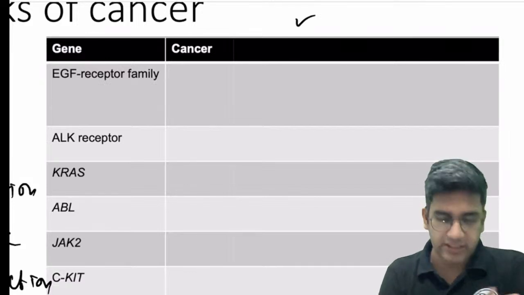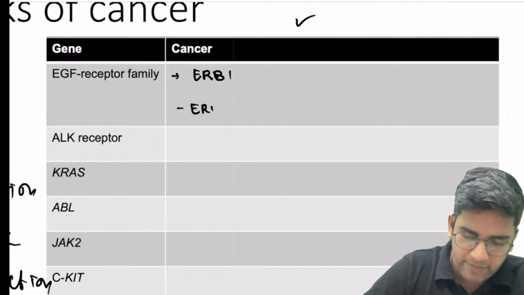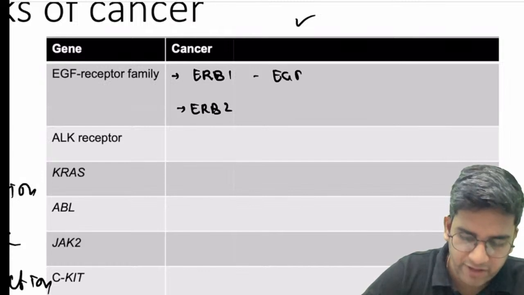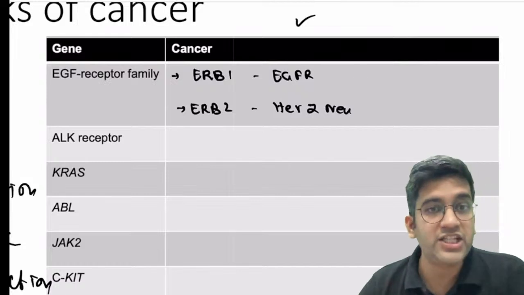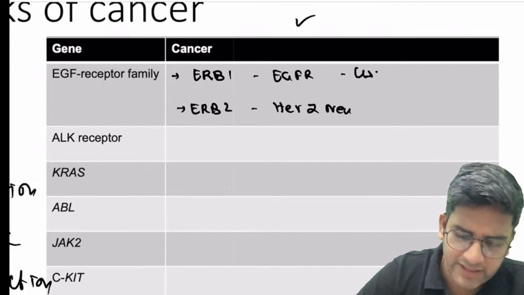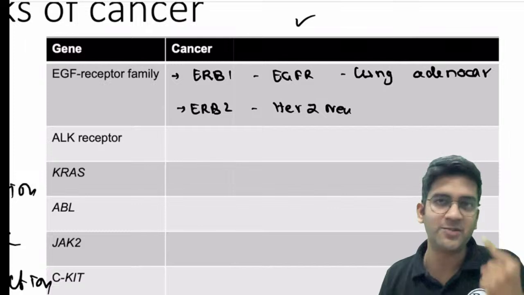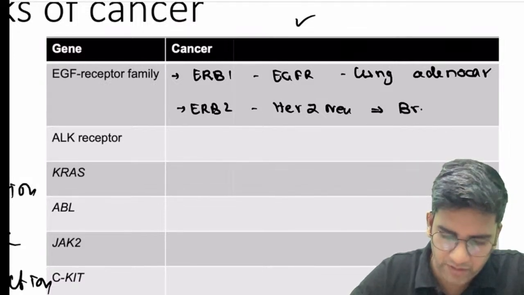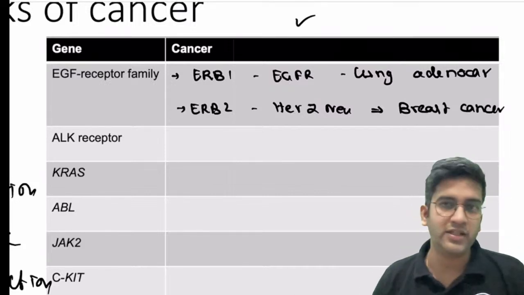What happens in the EGFR receptor family? There are two things: we have ERBB1 and then ERBB2. ERBB1 is your EGFR receptor and ERBB2 is your HER2/neu. Can anyone tell me where we read about the EGFR receptor? EGFR is mutated in lung adenocarcinoma, right? So obviously I'll just write lung adenocarcinoma. Here you need not fill in everything we know about it. At least one tumor is more than enough. HER2/neu, you will never forget it, right? HER2/neu undoubtedly is seen in breast cancer. ERBB1, EGFR, is seen in lung adenocarcinomas.